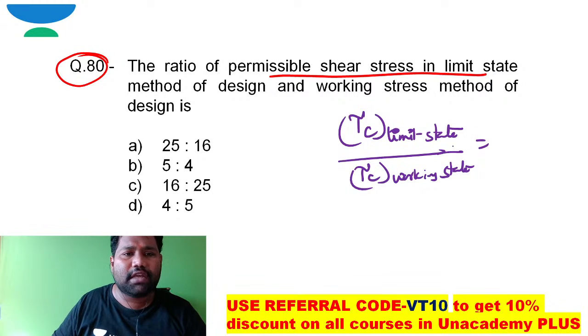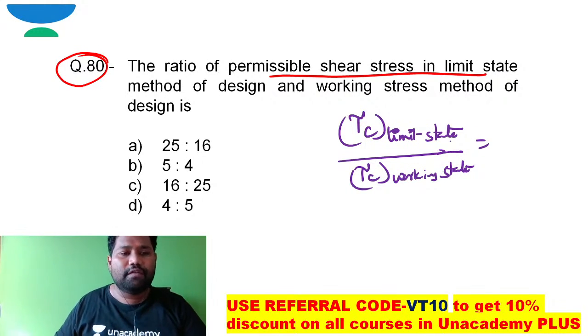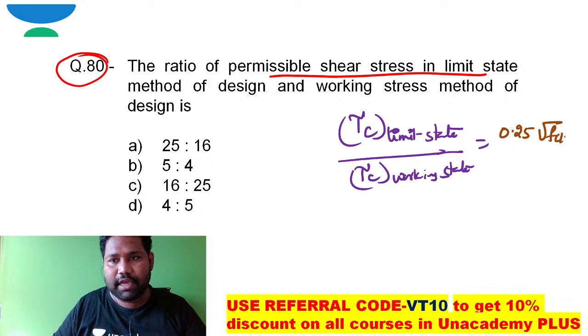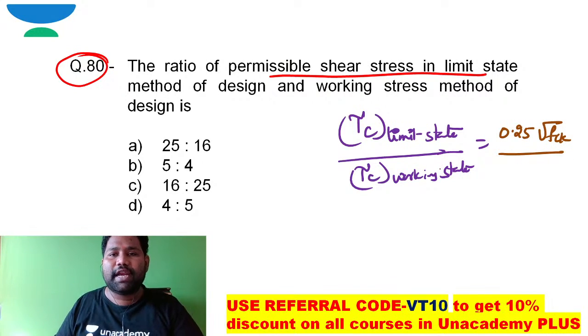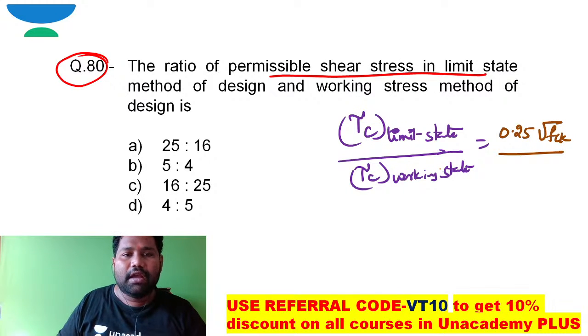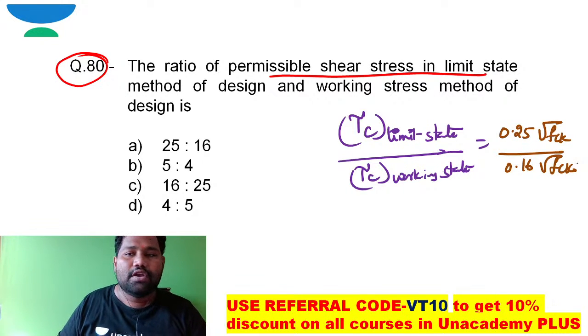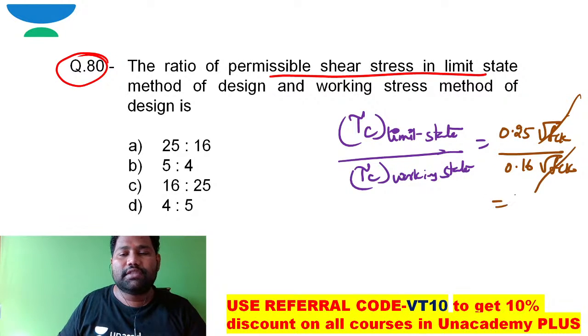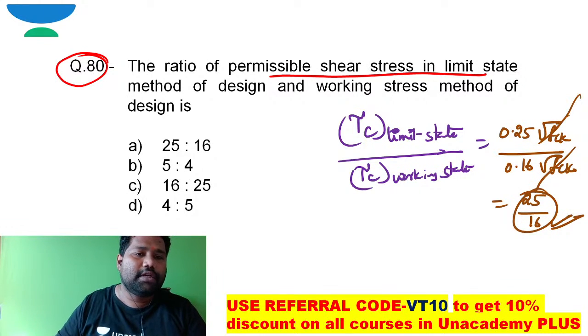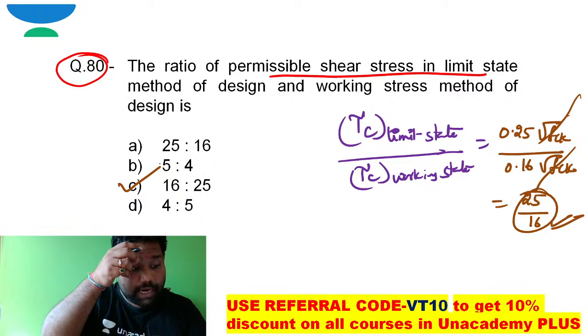The permissible shear stress of concrete in limit state method, the formula advocated by IS 456, is 0.25 times root fck, whereas the permissible shear strength of concrete as per working stress method is 0.16 times root fck. These are the two things advocated by IS 456. So directly you will end up with the ratio of 25 by 16, isn't it? So directly you can pick option C as the correct one, right?